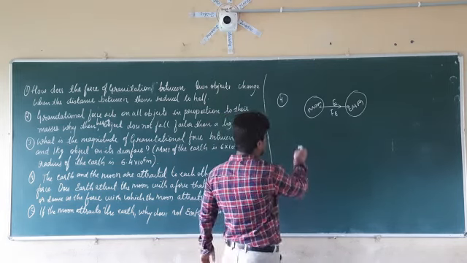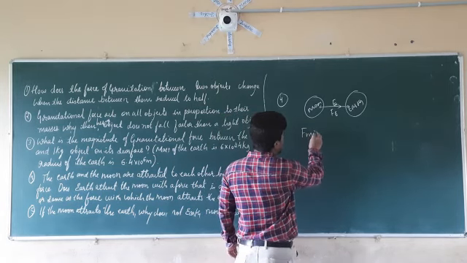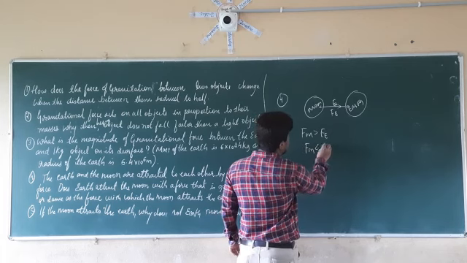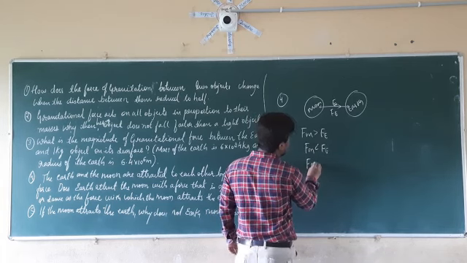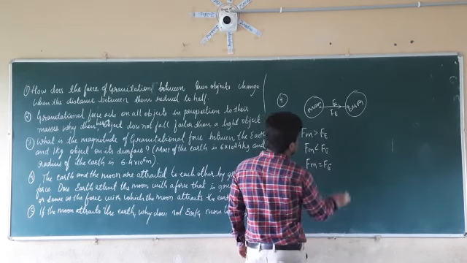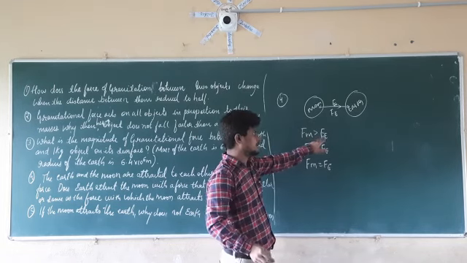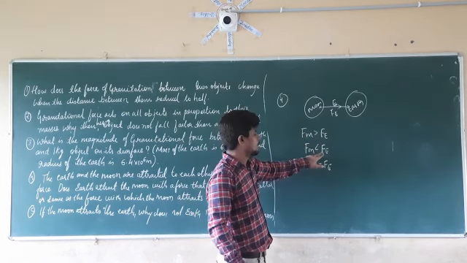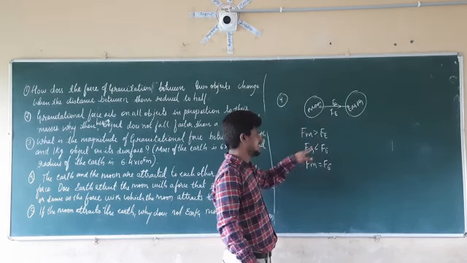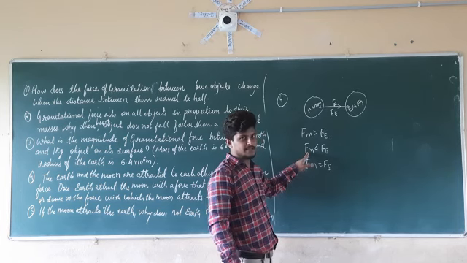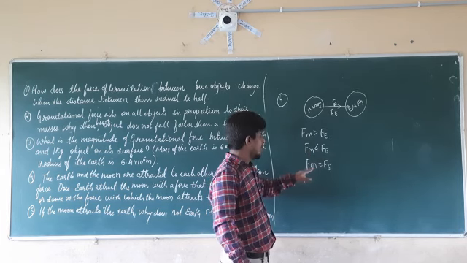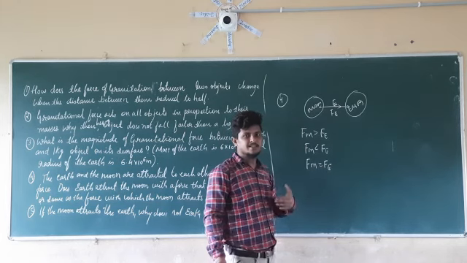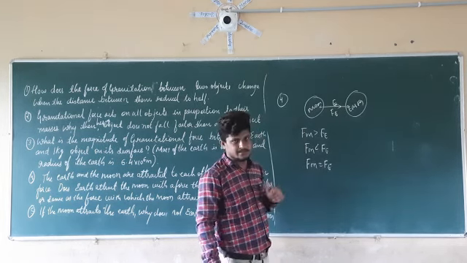So in the problem statement, what they asked is: Fm is greater than Fe, or Fm is less than Fe, or Fm is equal to Fe. That is, the force of gravitation of the earth is less than the force of gravitation of the moon, or the force of gravitation by the earth is greater than the force exerted by the moon, or both forces are equal. So we have to tell which condition satisfies.